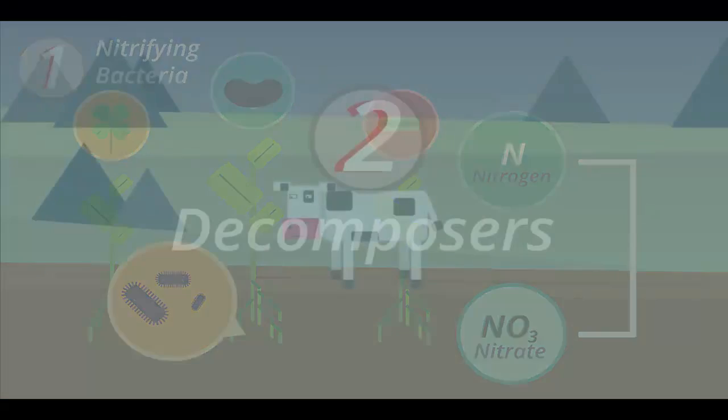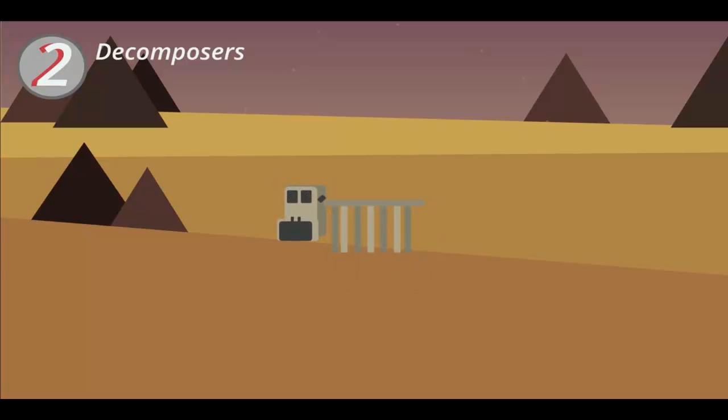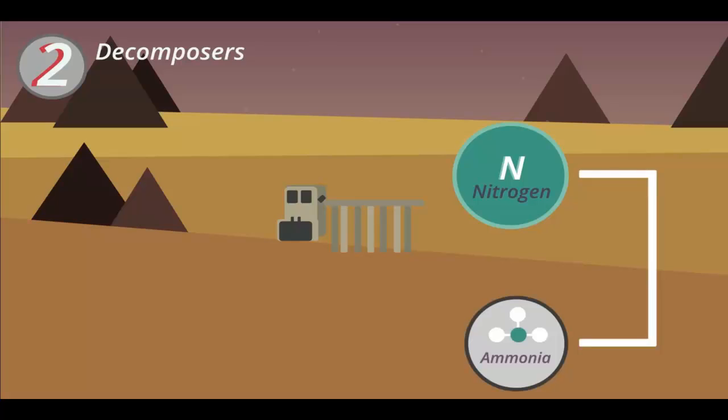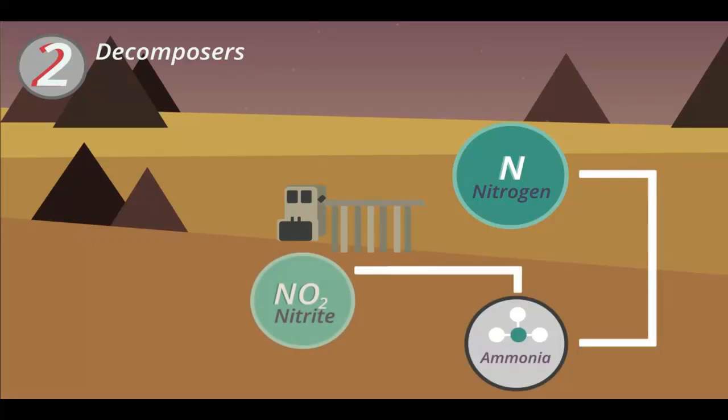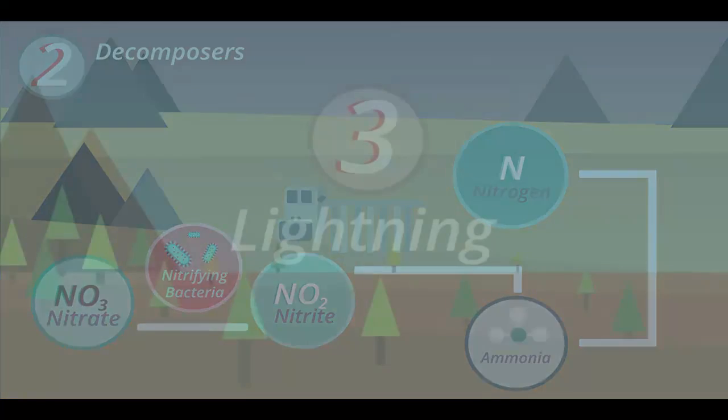root nodules. Secondly, decomposers in the soils break down animal excretion in dead organisms, returning nitrogen back to the soil as ammonia. The ammonia turns firstly into nitrite, and then nitrifying bacteria in the soils turns the nitrite into nitrate.